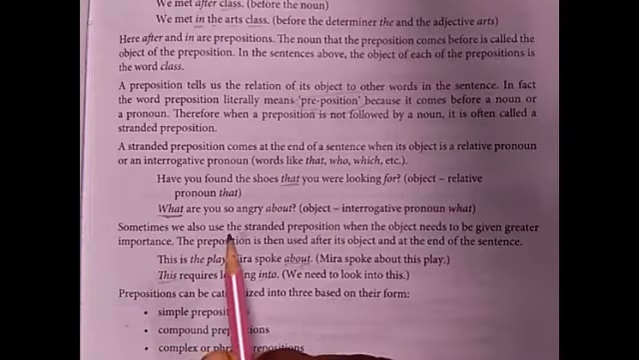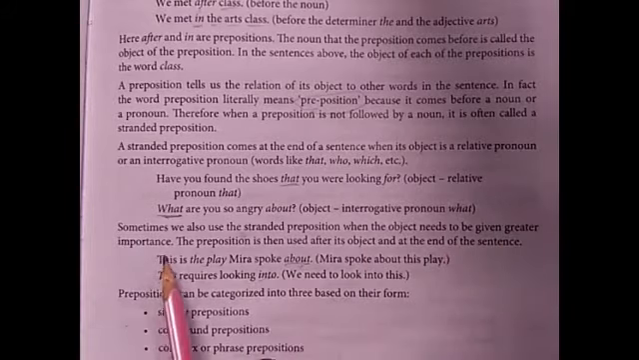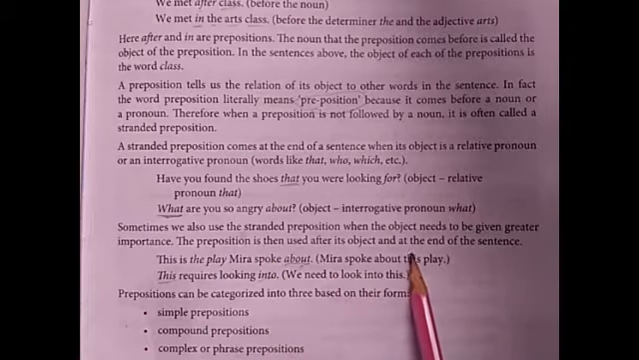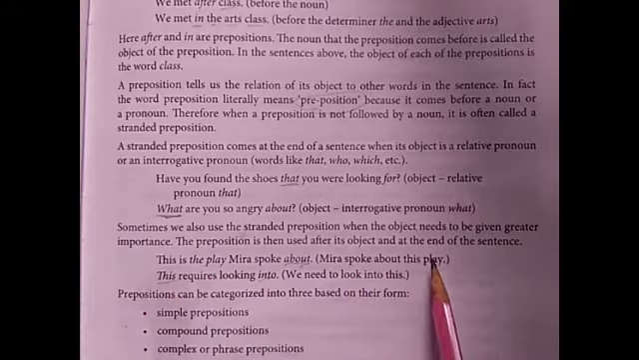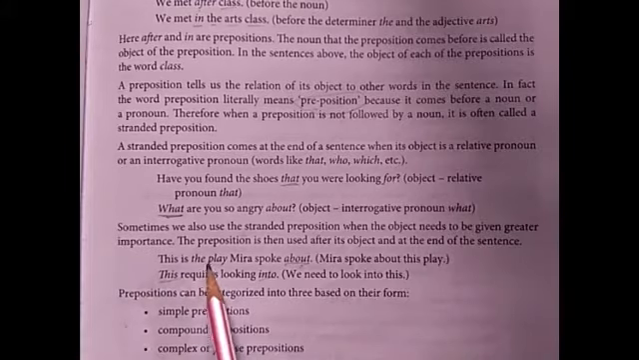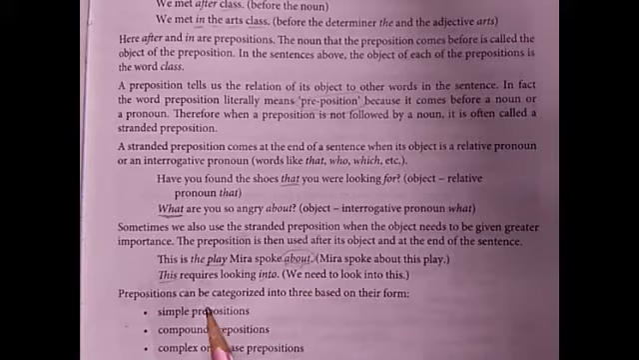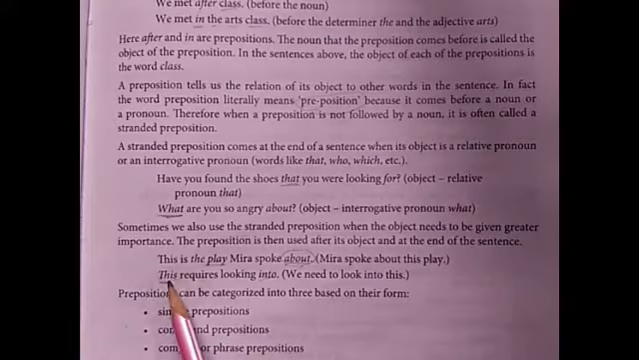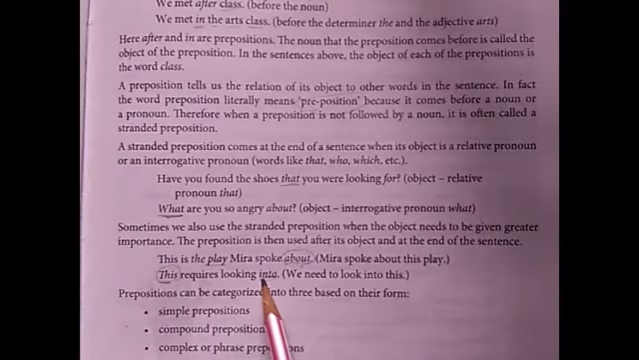Sometimes we also use the stranded preposition when the object needs to be given greater importance. The preposition is then used after its object and at the end of the sentence. Example, this is the play Meera spoke about. Meera spoke about this play. So this is the play, the object, and about is the preposition. This requires looking into. Here this is the pronoun and into is the preposition.